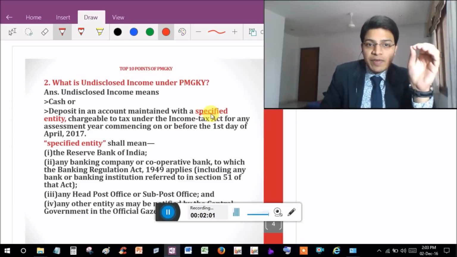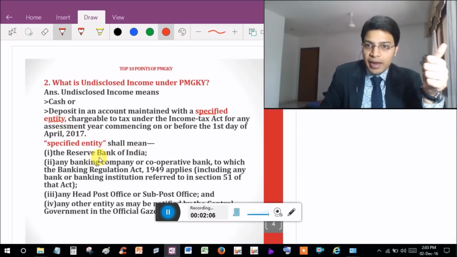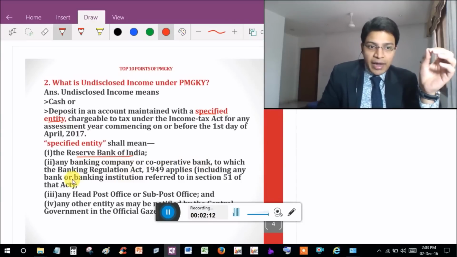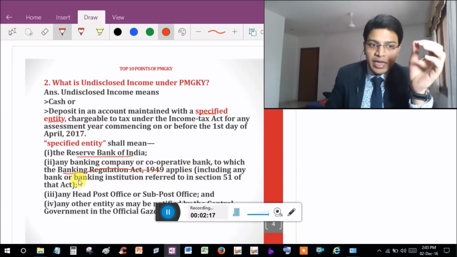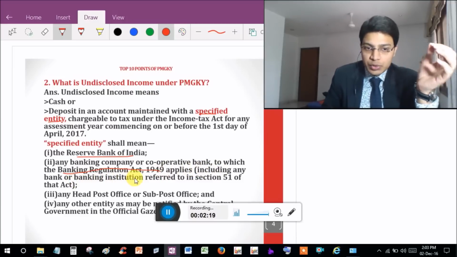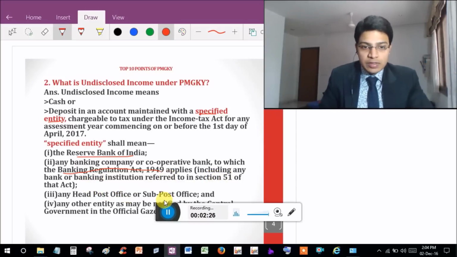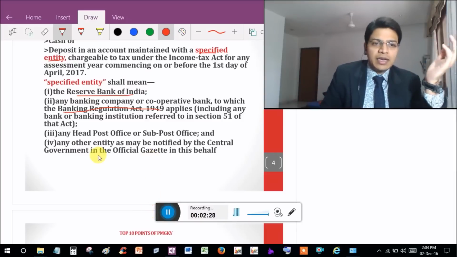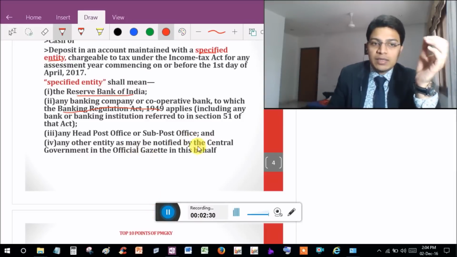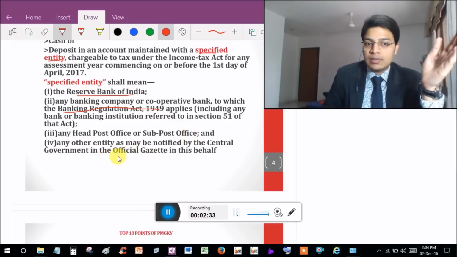What is this specified entity? Specified entity shall mean the Reserve Bank of India, any banking company or cooperative bank to which the Banking Regulation Act 1949 applies, including any bank or banking institution referred to in section 51 of that act, any post office or sub post office, and any other entity as may be notified by the central government in the official gazette in this behalf.